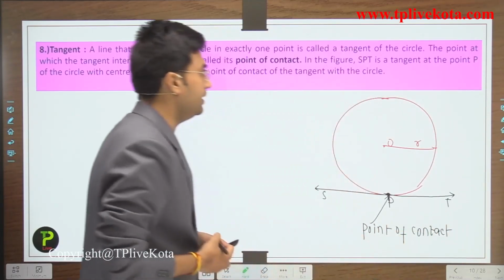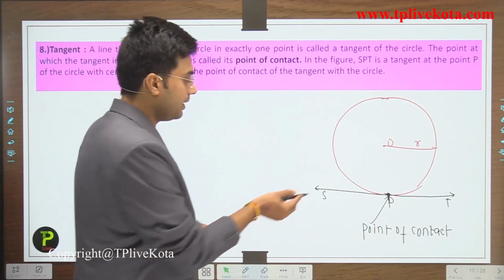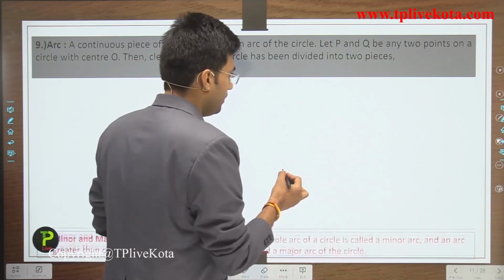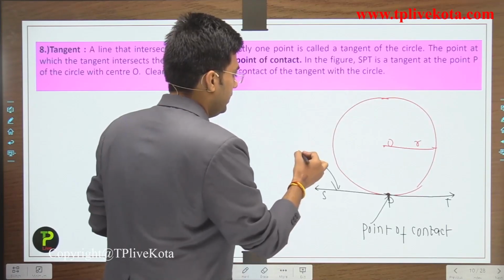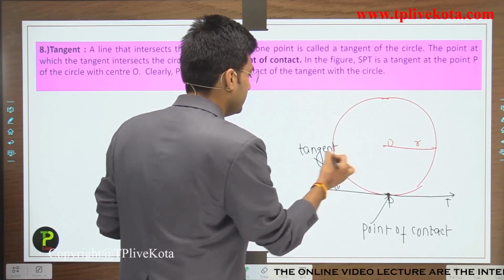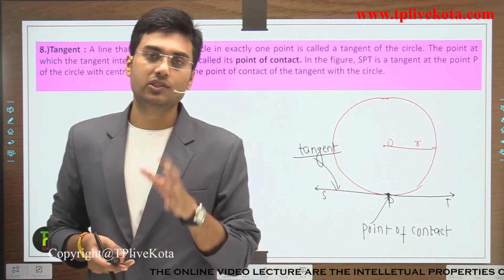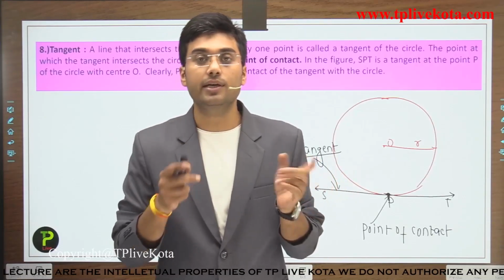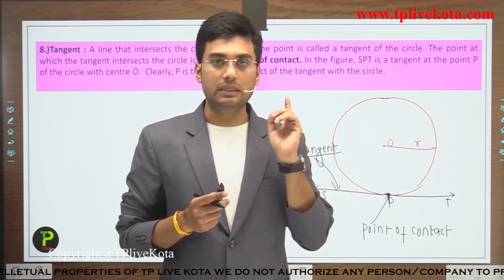This P is the point of contact, and this SPT is the tangent. Clear?